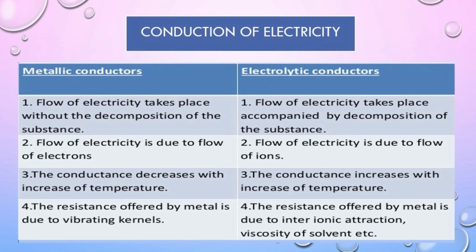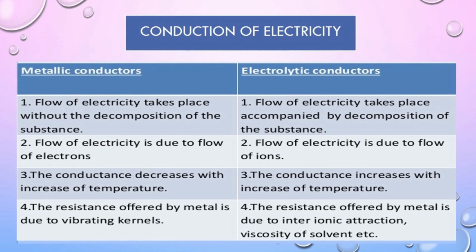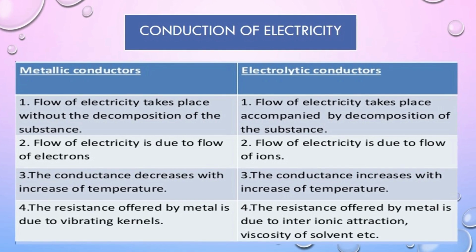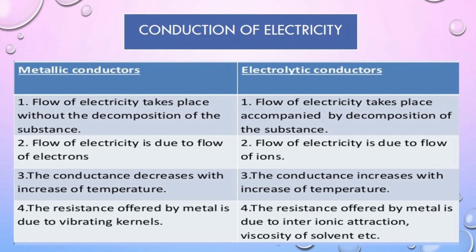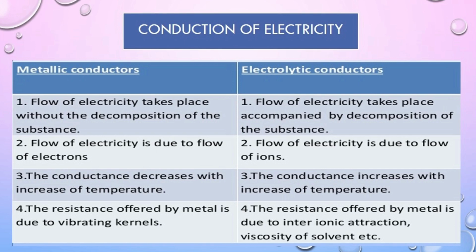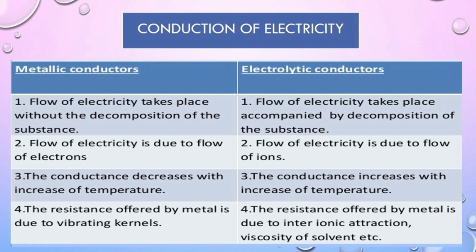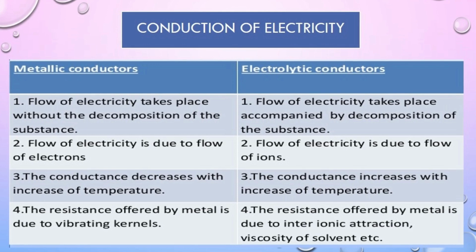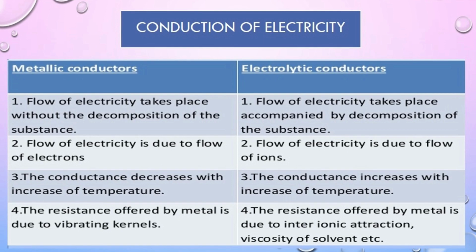The next important difference is that in metallic conductors, conductance will decrease with increase of temperature. This is because with increase of temperature, kernels will start vibrating. Kernels are positively charged ions of metals in crystal lattice. If these kernels vibrate, electrons cannot travel faster. Hence, the conductivity decreases.